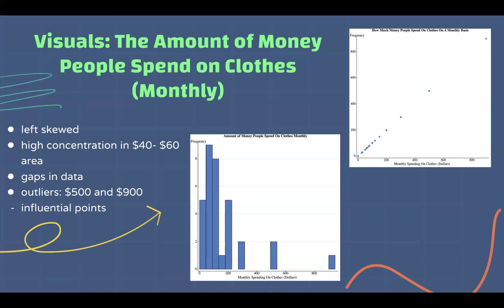To add, there are also gaps in the data. This is also due to the fact that there are big outliers in the data, which are the numbers $500 and $900. You can see that here and here in the scatter plot. These are also known as influential points in the data set, but I will elaborate on that later on in the correlation and regression area.